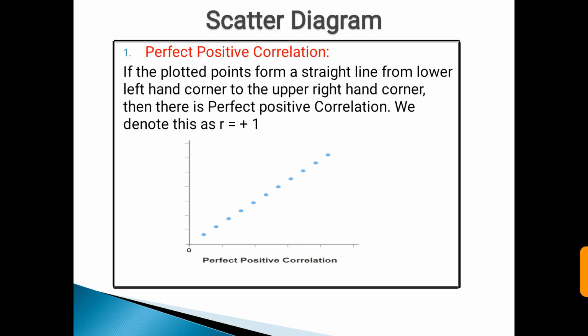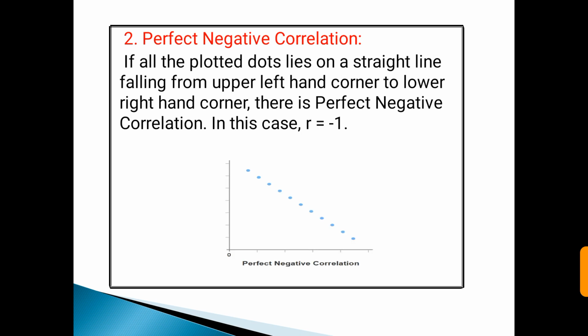Now see on the screen, from the figure, perfect positive correlation. If the plotted points form a straight line from the lower left hand corner to the upper right hand corner, then there is a perfect positive correlation. We denote this as r is equal to +1. Next, as shown in figure, perfect negative correlation. If all the plotted dots lie on the straight line falling from the upper left hand corner to the lower right hand corner, there is a perfect negative correlation, and in this case r is -1.